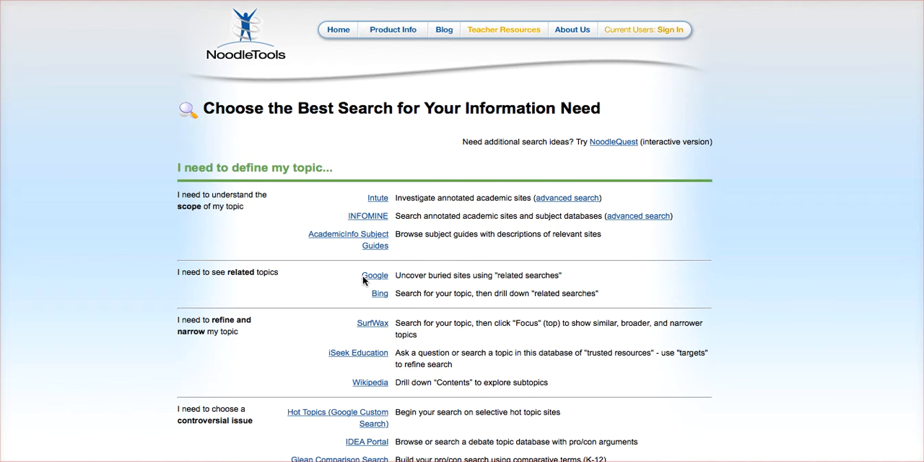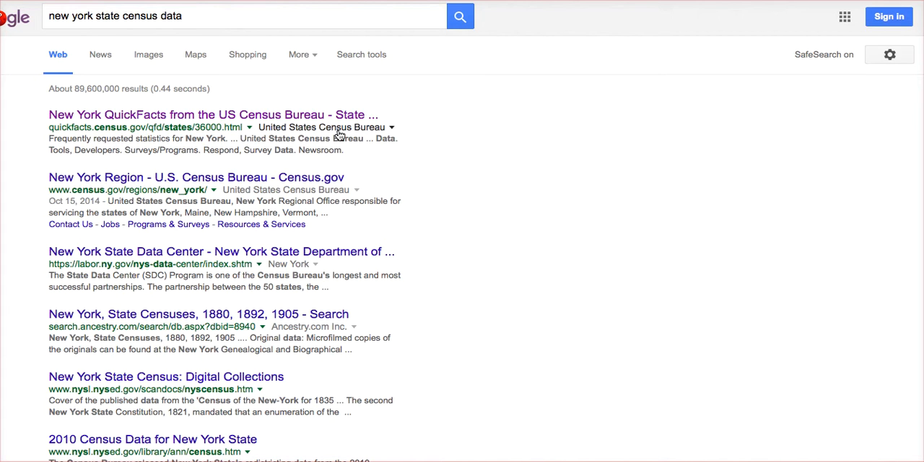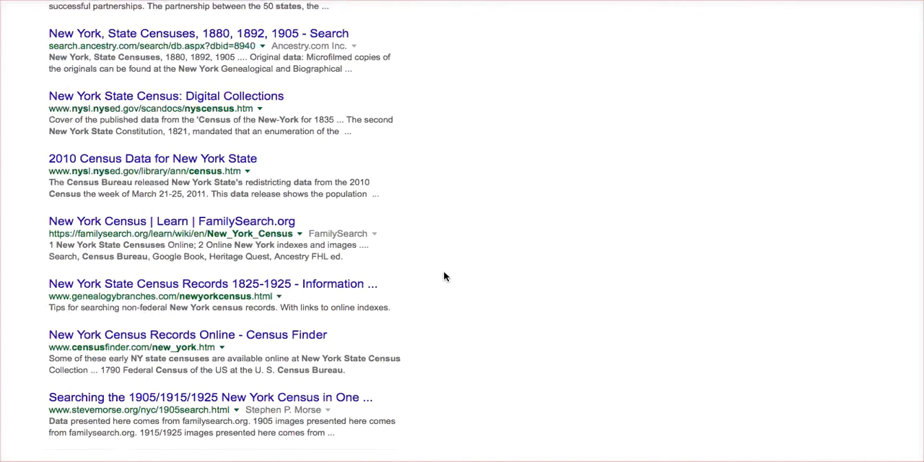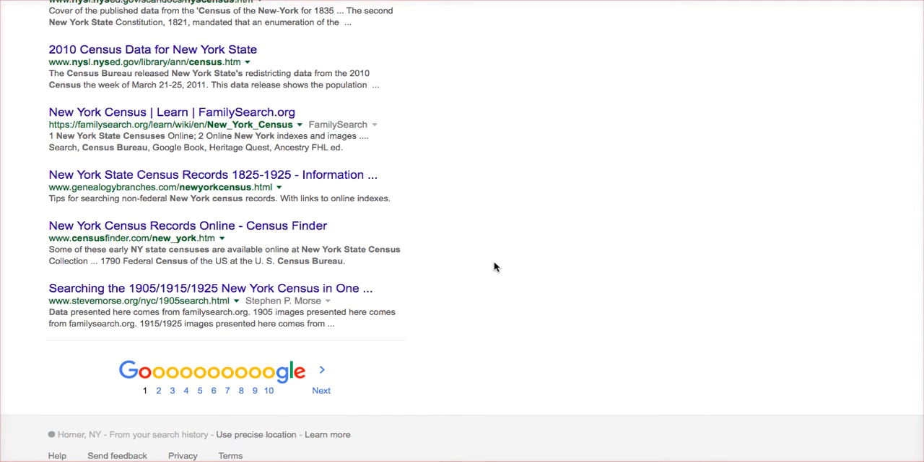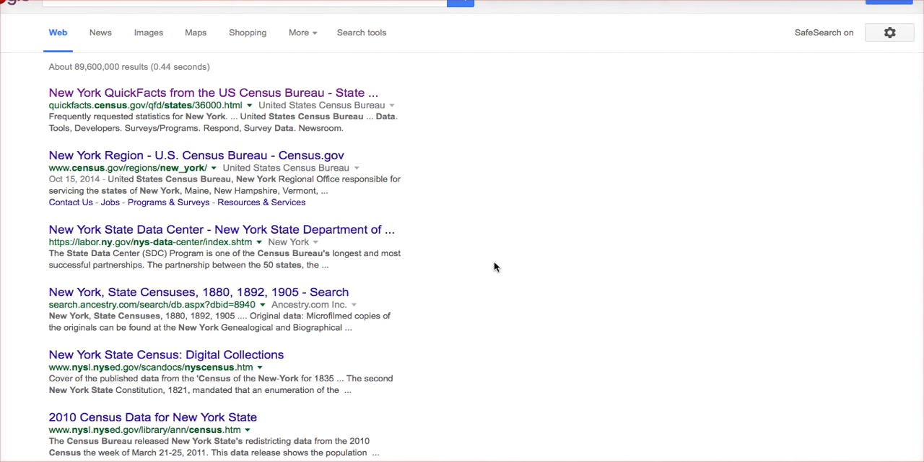Google. Don't we all love Google? If we were to head over to Google, let's say we wanted to find out some information about the New York State Census data. I can plug it in here and the web really quickly comes up with information. Now the problem here is that Google decides what comes first and what comes last. We got 10 more pages to sift through. So how do you know what's a good source?